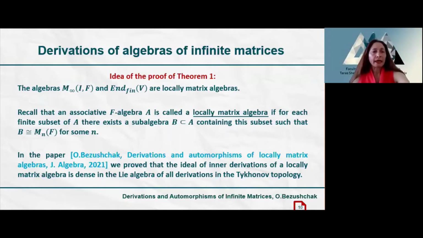And in the paper, the link can be seen on the slide, we proved that the ideal of inner derivations of a locally matrix algebra is dense in the Lie algebra of all derivations in the Tikhonov topology.